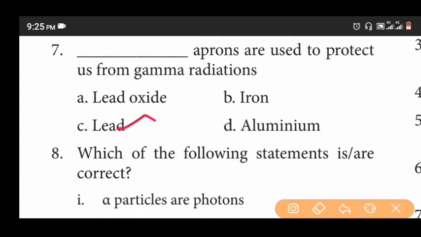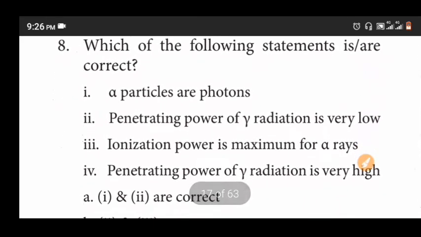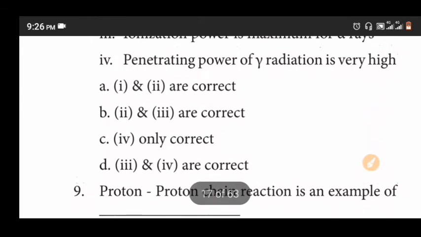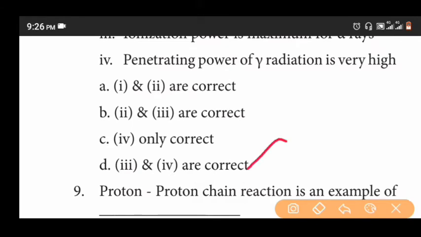Eighth question. Which of the following statement is correct? Alpha particles are photons. Penetration power of gamma radiation is very low. Ionization power is maximum for alpha rays. Penetrating power of gamma radiation is very high. Option A 1 and 2 are correct. 2 and 3 are correct. Fourth only correct. Third and fourth are correct. The answer is D. Third and fourth are correct.